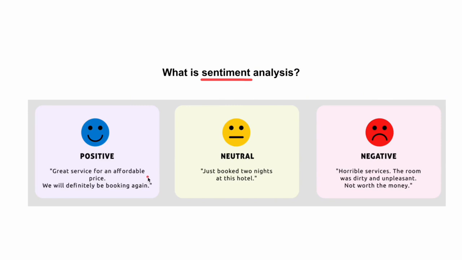So for example, if you see this, these are actually reviews of a certain hotel. The first kind, positive emotion, is: great service for an affordable price. We will definitely be booking again. So based off this review itself, we can sense that it is a positive thing.